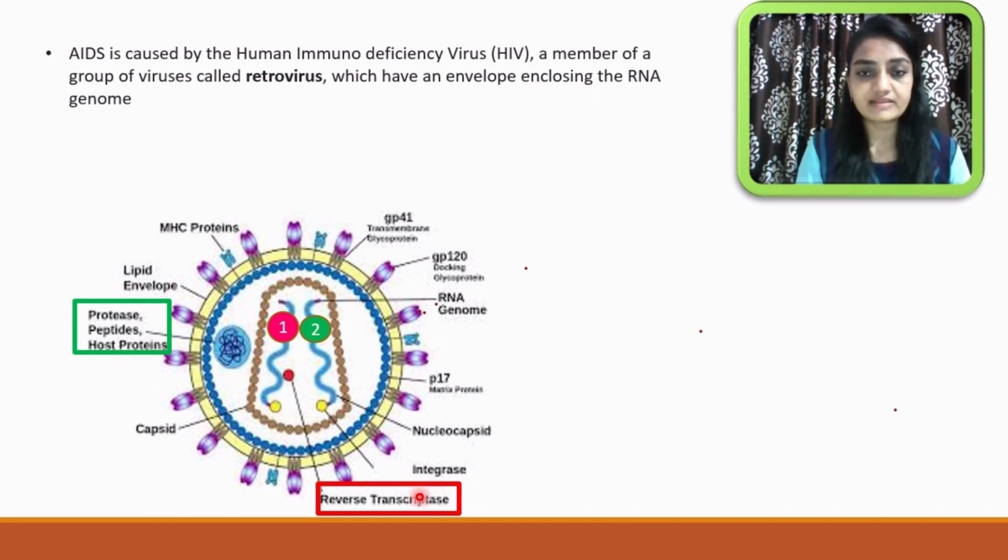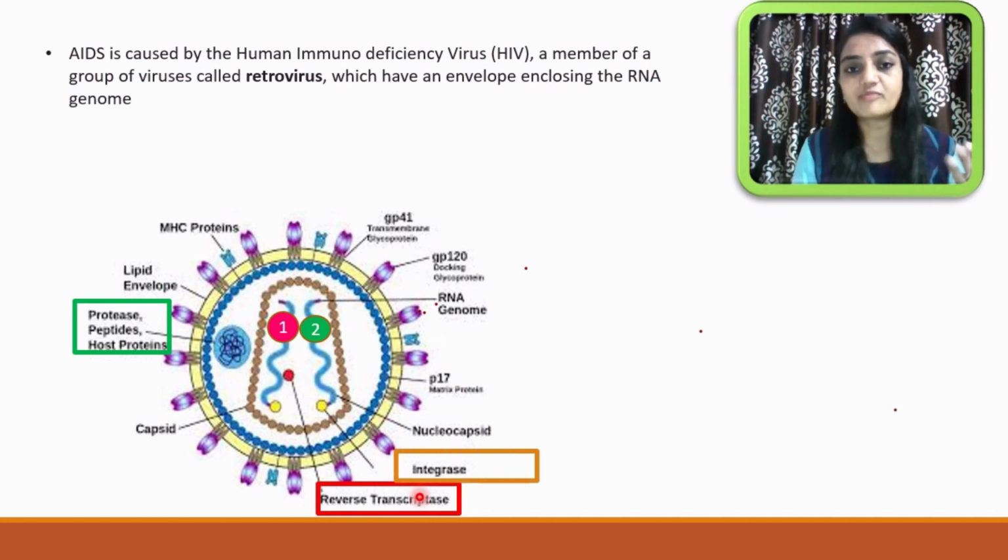Protease helps the virus enter the human cell and proliferate. The third weapon is the integrase enzyme. So the virus has three types of enzymes which act as weapons during pathogenesis in humans. During entry into the human cell, they require these weapons: reverse transcriptase, protease, and integrase.